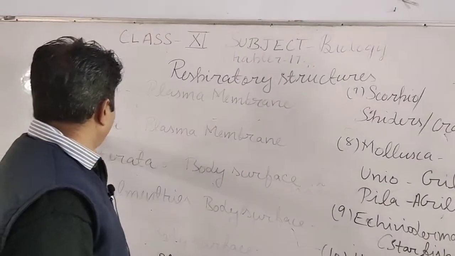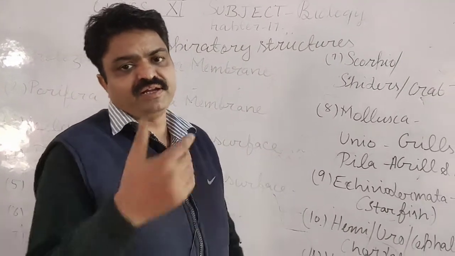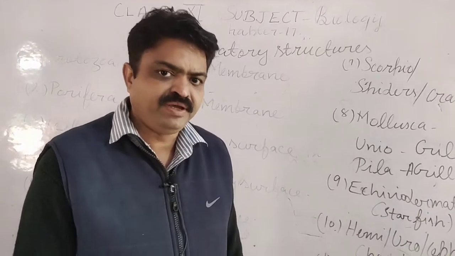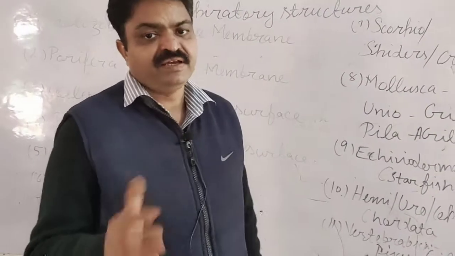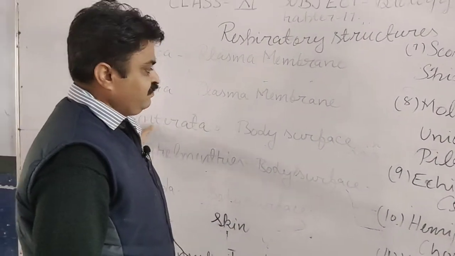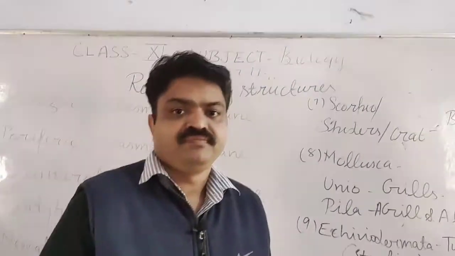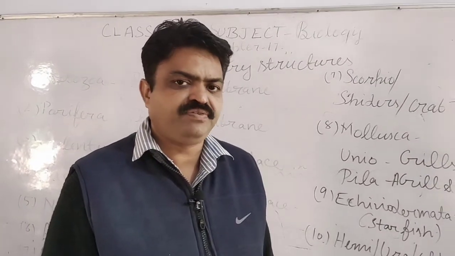Second is Porifera. All the Porifera also have the respiratory surface as plasma membrane, meaning they do direct gaseous exchange. Third is Coelenterata. They have the body surface, meaning they do the gaseous exchange with the help of the body surface, student.